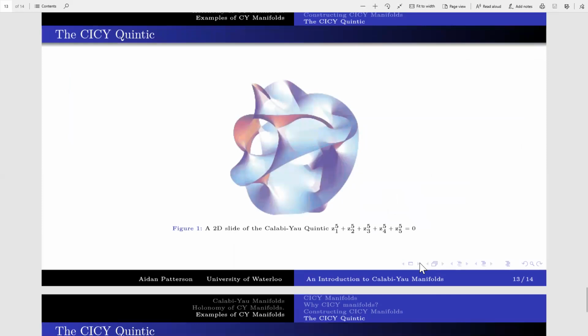A particular favorite for study is the Calabi-Yau quintics, which are the first ones that we talked about, the zero sets of quintic polynomials in CP4. They have some pretty renderings, which make them fun to look at. This is a 2D slice of the Calabi-Yau quintic, which is z1^5 + z2^5 and so on, equal to 0.